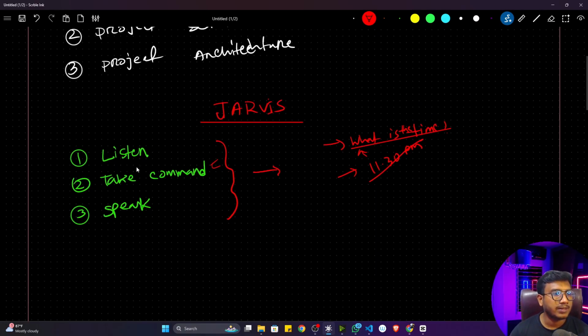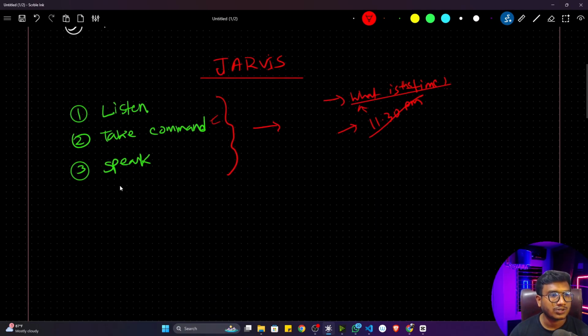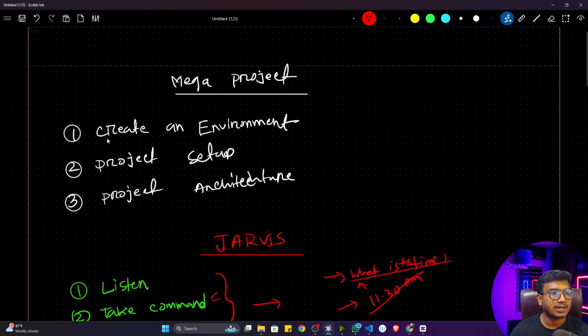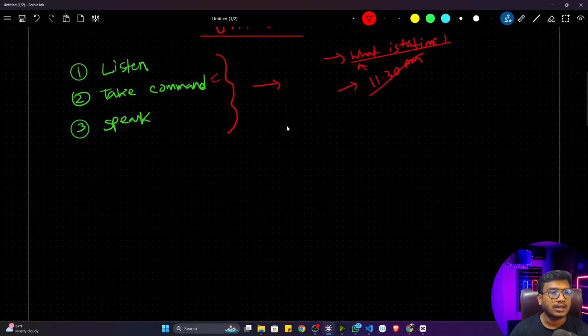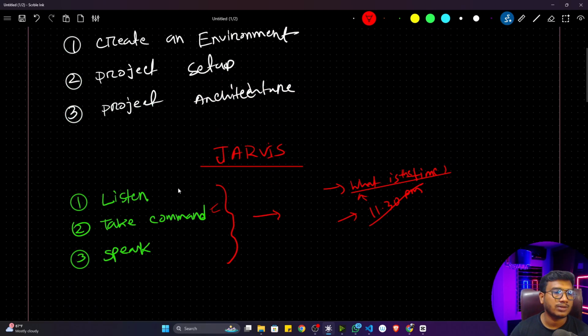So first of all, we'll be implementing these three components one by one: the listen function, the take command function, then the speak function. Then I'm going to add some of the tasks I want to perform from my Jarvis itself. Then I will give you some guidance on how we can add more tasks, and day by day you can improve this Jarvis system. First of all, let's prepare our environment and set up the project. Then I will show you the implementation.